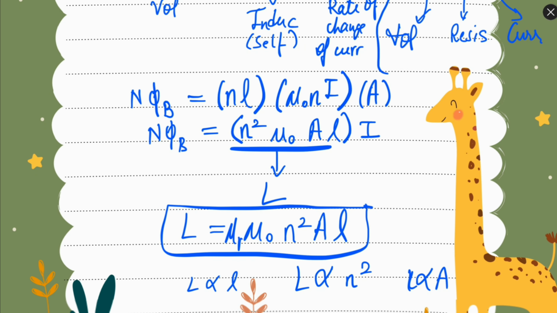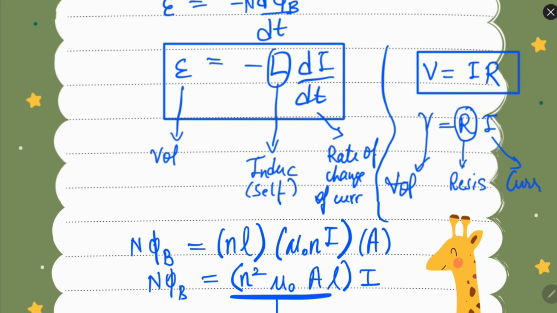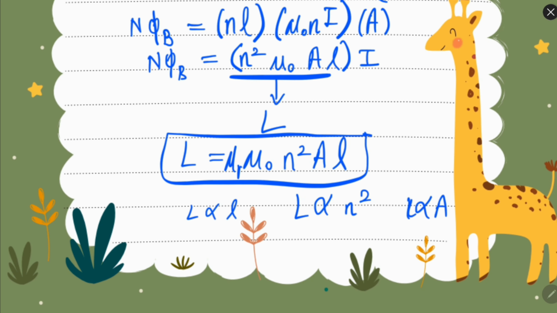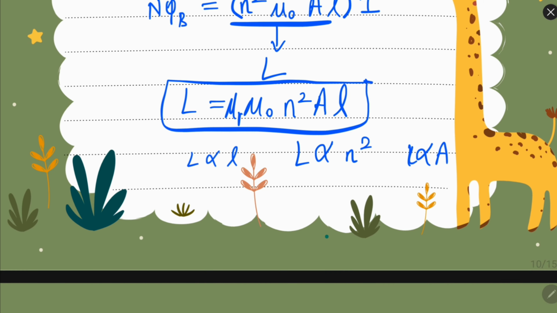So ultimately, if you further simplify it as discussed, L is this quantity. L depends on the length of the wire, the number of turns, and the area of the wire. The more these things are, the more the inductance will be.